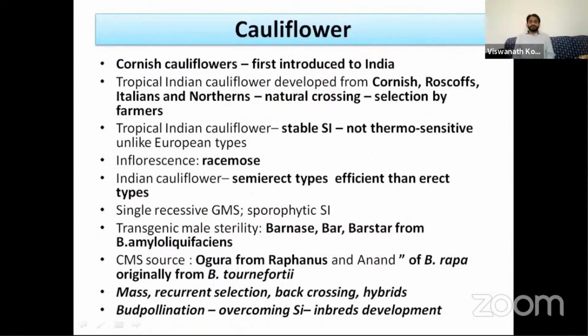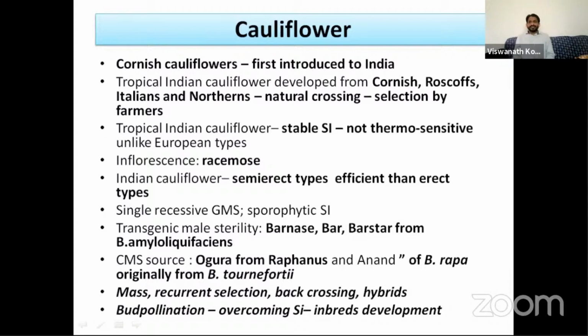The next important crucifer is cauliflower. Cornish cauliflowers of England were first introduced to India. Afterwards, other European types were introduced to India: Cornish, Roscoff, Italians, and Northerns. All these were temperate types.